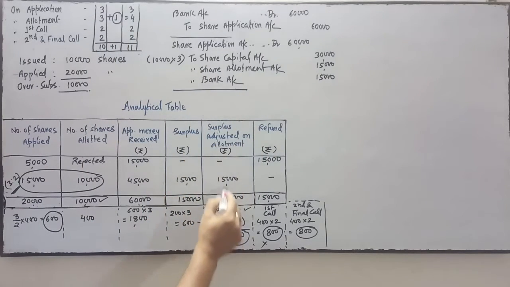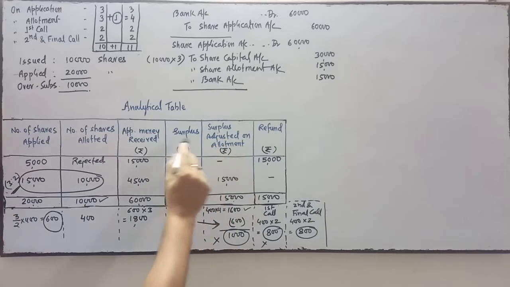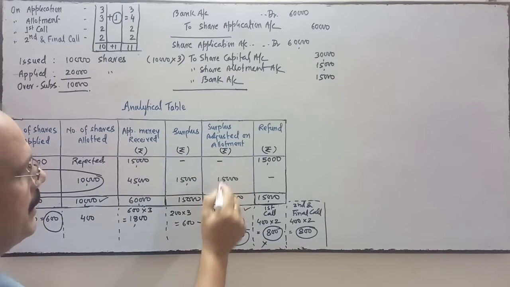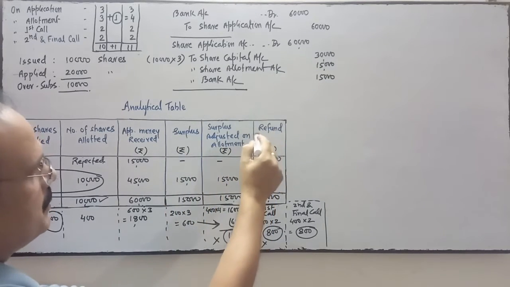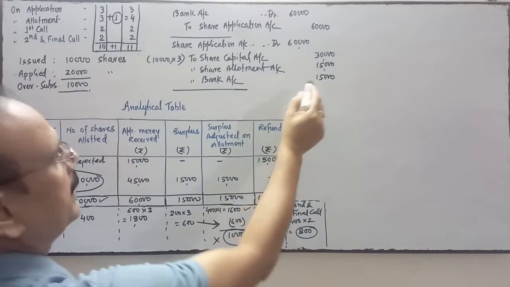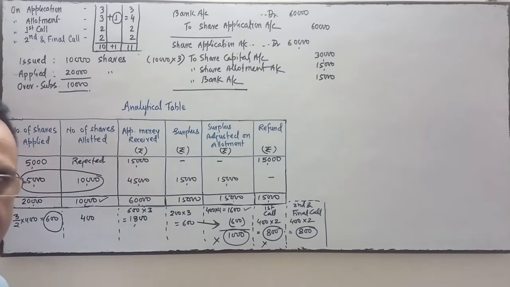Now see this analytical table on this side. Surplus money adjusted on allotment is 15. Surplus money refunded, 15 is refunded. So this is the second transaction.